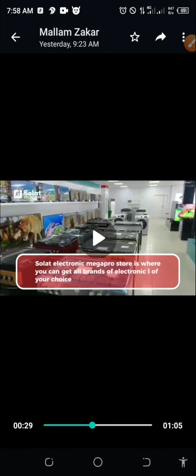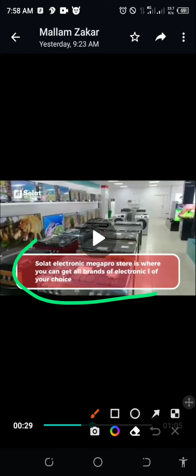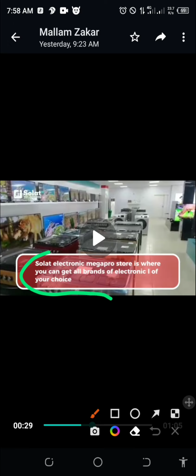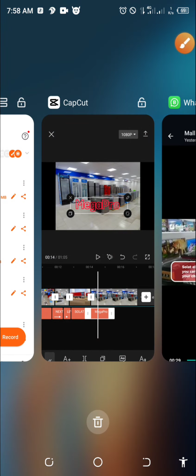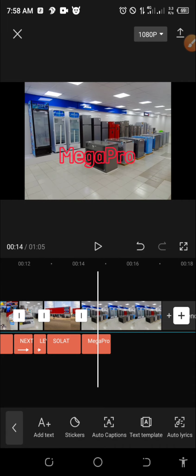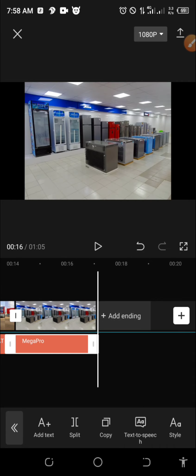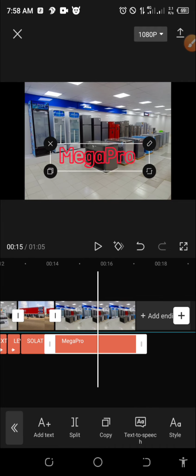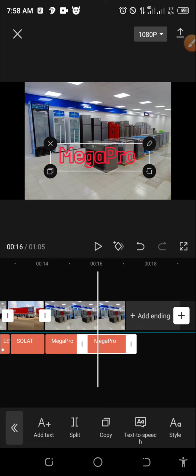Alright, another thing you should know is that, look at this. This is also easy to do. What you do is you select the canvas of a text to be red. Then you adjust the opacity to fade it so that you can see through the red background of the text. I don't want this video to be too long, but let me just do that last one for you. For you who is just watching this as my free training, believe me, nobody can give you this for free. I will show you some other videos you need to learn how to create.